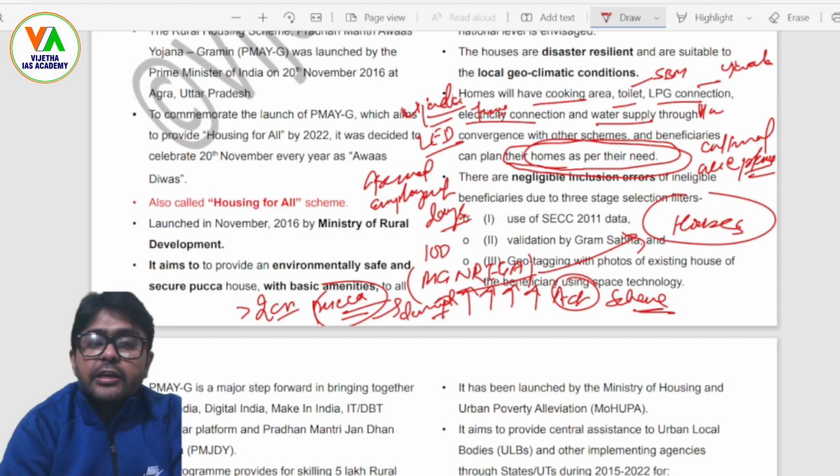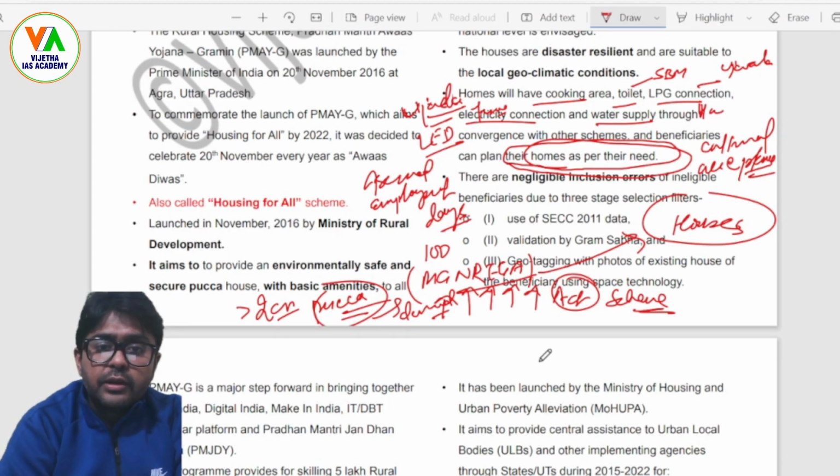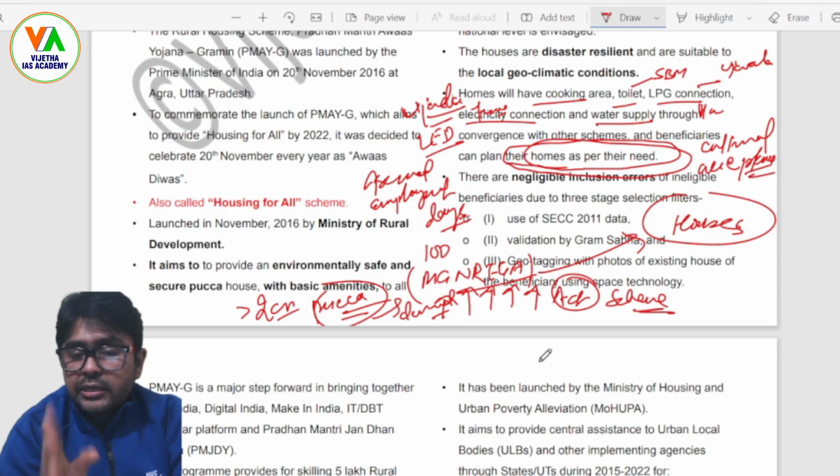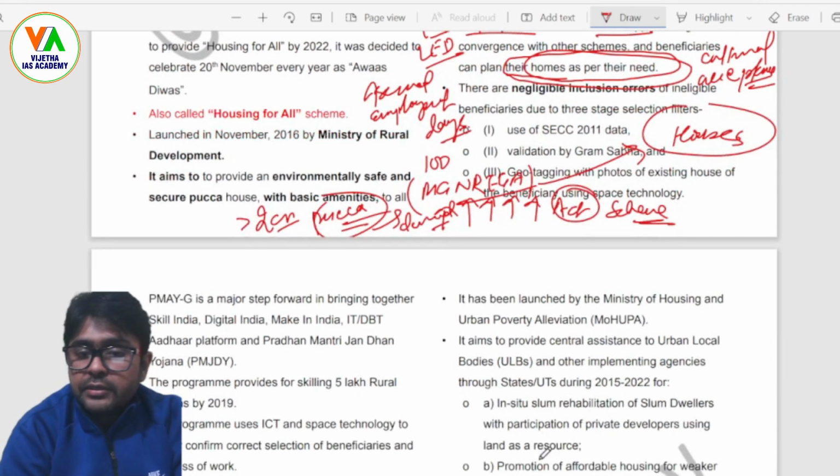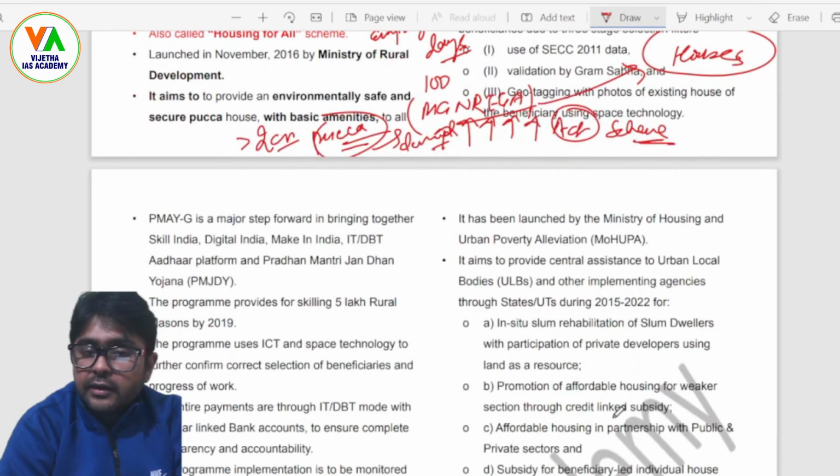Let's just take a look at the urban component of this Pradhan Mantri Awas Yojana, right? I know that the video is going to be large within this one clip only, but ultimately, if you understand this topic, you will never have any scope left to go and read anything else other than this, right?